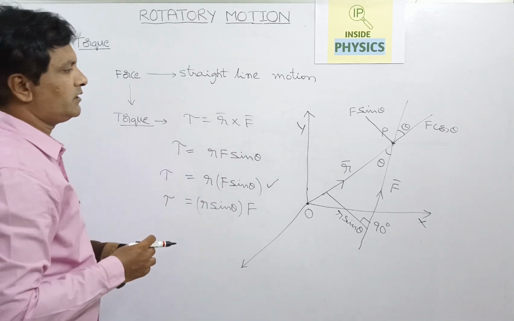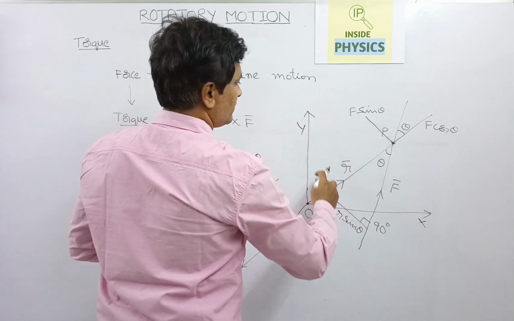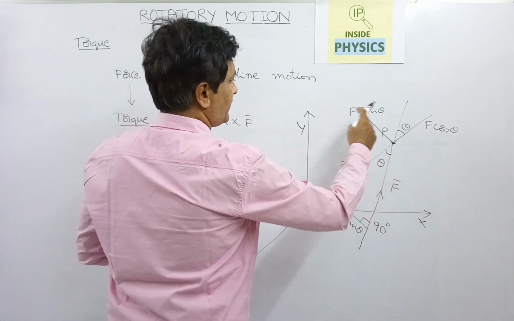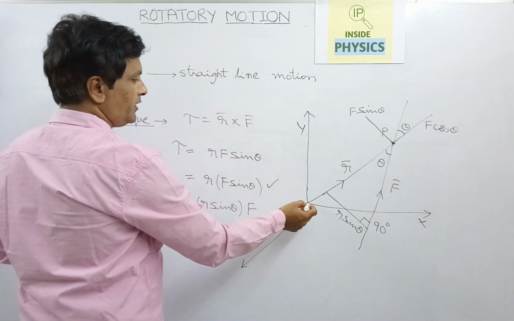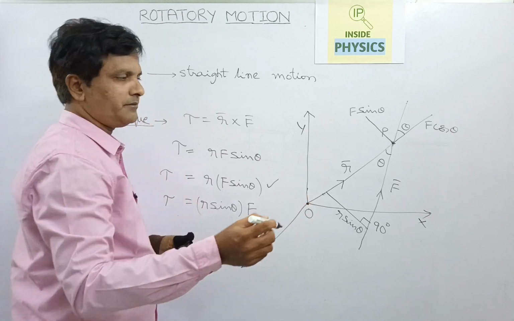When you take the cross product r bar cross f bar in the anti-clockwise direction, the torque will be towards you, that means towards the camera.